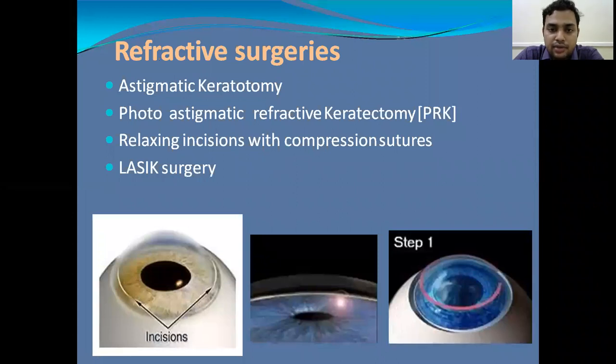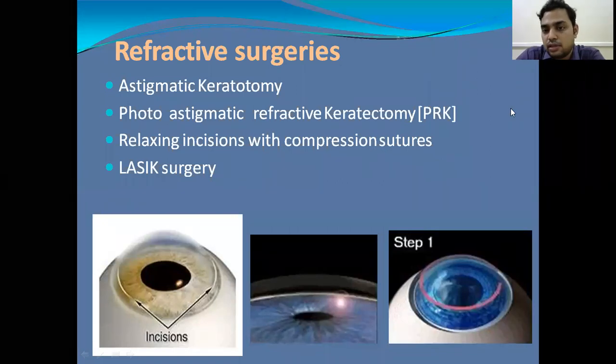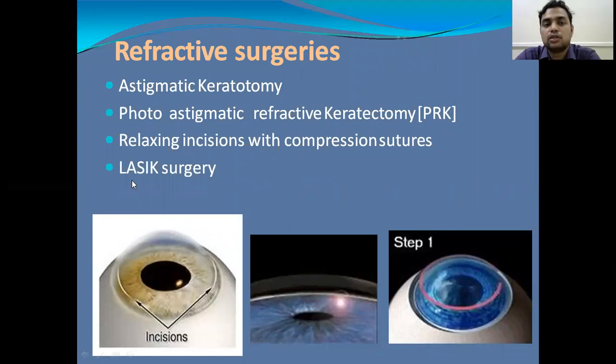And coming to refractive surgeries in astigmatism, LASIK surgery is already discussed. Relaxing incisions with compression sutures are given, and photoastigmatic refractive keratectomy is one of the options, and astigmatic keratotomy is also one of the options. So these are the various surgeries we perform in astigmatic refractive error.